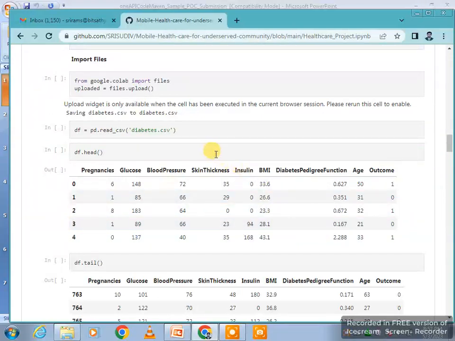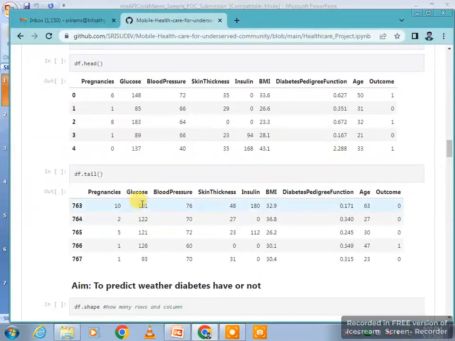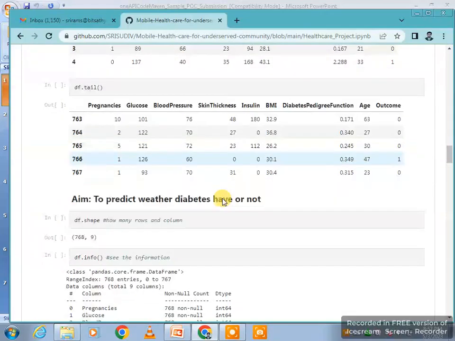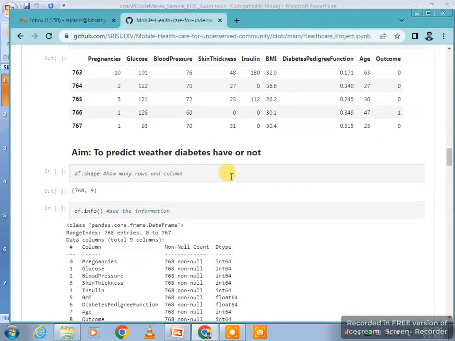So I am using this file. This head function shows the first 5 rows in my data set, and the tail function shows the last 5 rows in my data set. And my aim is to predict whether the diabetes patients have it or not. First I have to do data analysis.